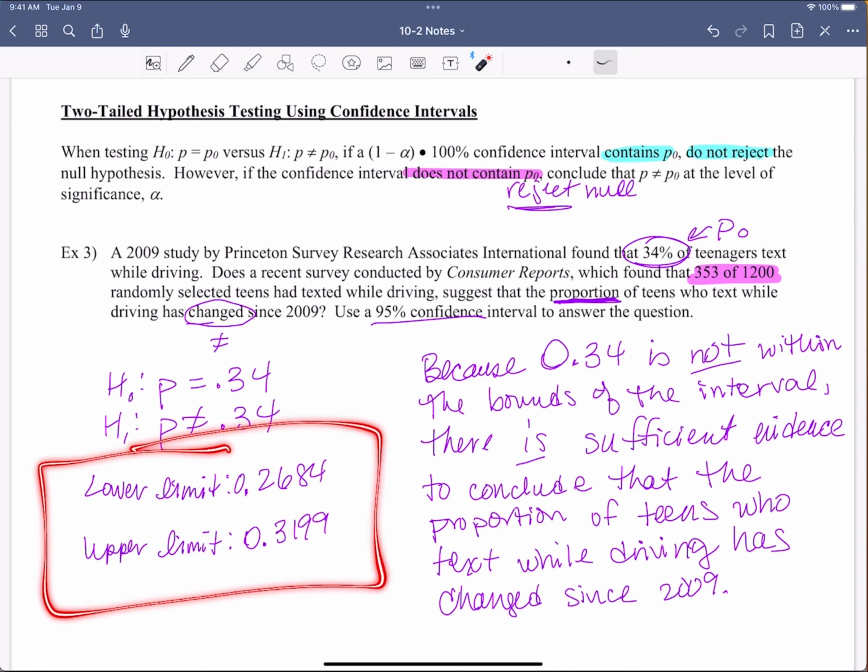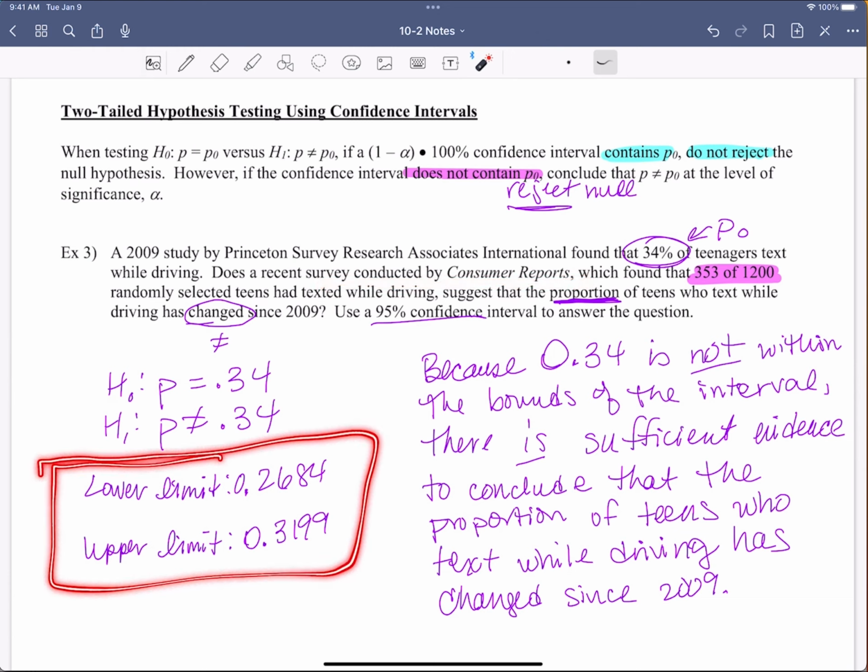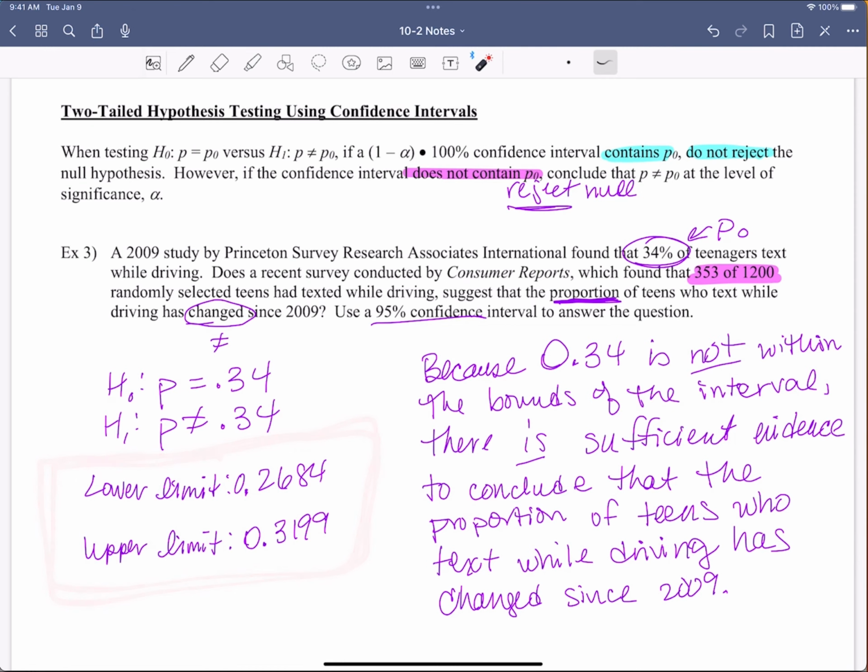Here's the limit, and we know the point estimate is halfway between, and that's just my cushion to get to the lower and the upper. But this is outside to the high end, and that's what it was in 2009. That means, according to this survey, as long as they're telling the truth, and we all know surveys have bias, but that's something you take into account whenever you read through this, it definitely has changed, and this is showing that fewer teens text while driving.